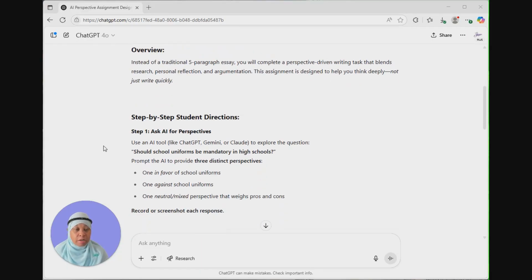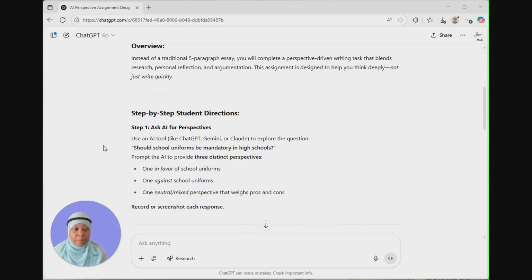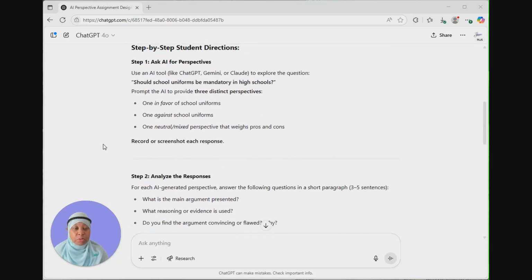Step-by-step directions are, step 1, they're going to ask AI for perspectives. You're giving them permission to use AI, and they are to explore the question, should uniforms be mandatory in high schools? And they are to prompt the AI to provide 3 distinct perspectives, 1 in favor, 1 against, and 1 neutral. And they are to record or screenshot the response. Step 2 is for them to analyze the results. So for each AI-generated response, they're going to identify what is the main argument presented, what reasoning or evidence is used, and if they find the argument convincing or flawed.